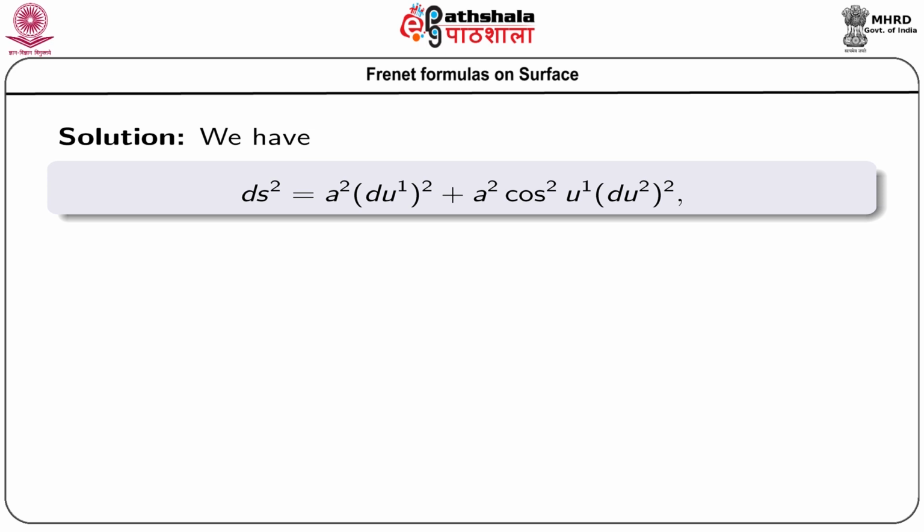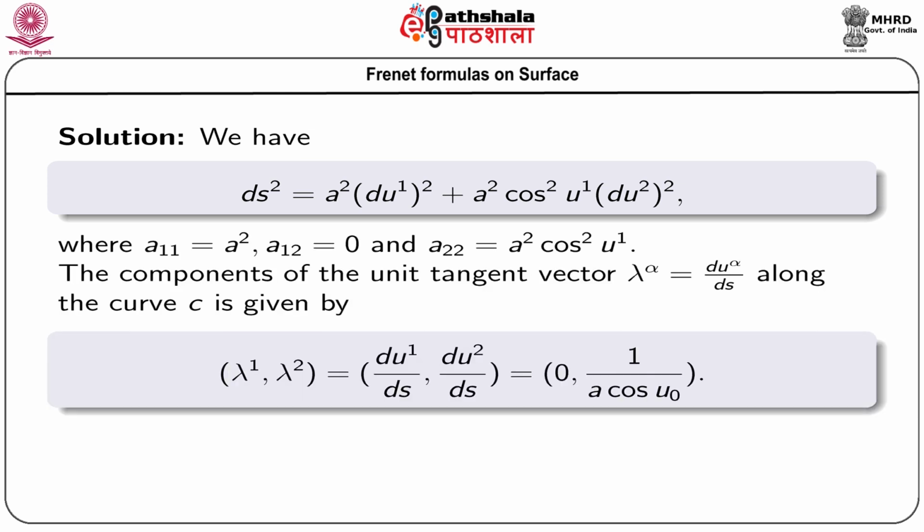So, we get d s square equals this expression, where a 1 1 is a square and a 1 2 is 0. That means the curvilinear coordinate system is orthogonal for this sphere, and a 2 2 is a square cos square u 1.